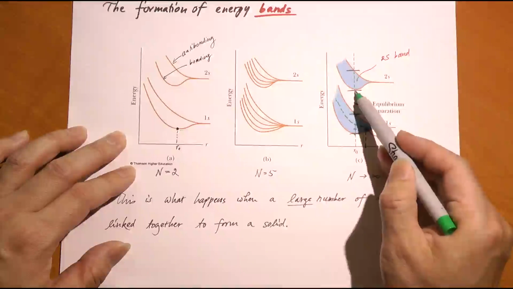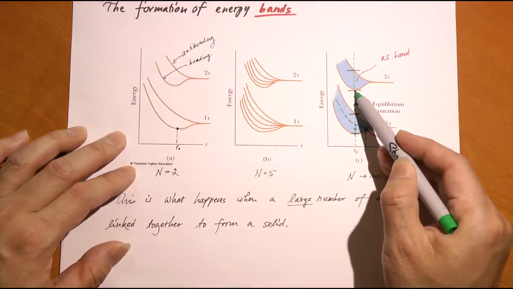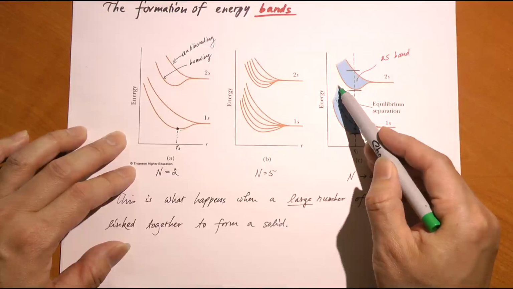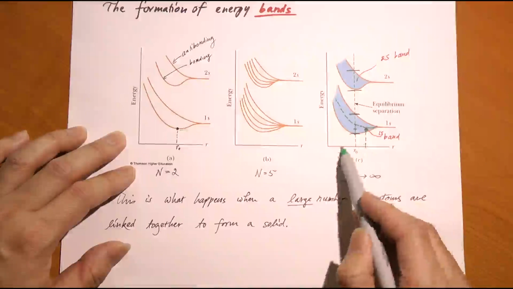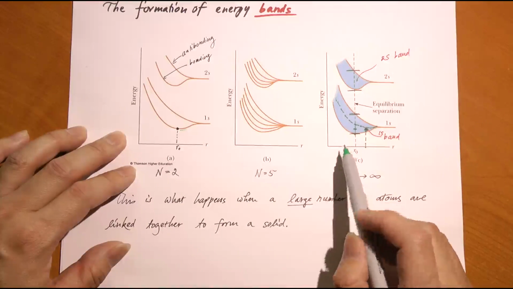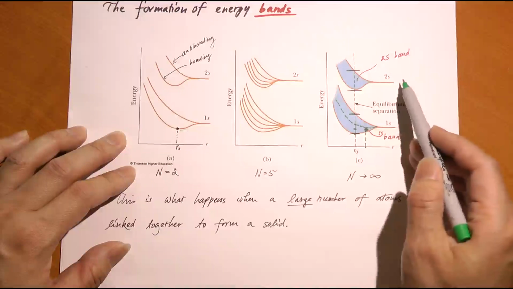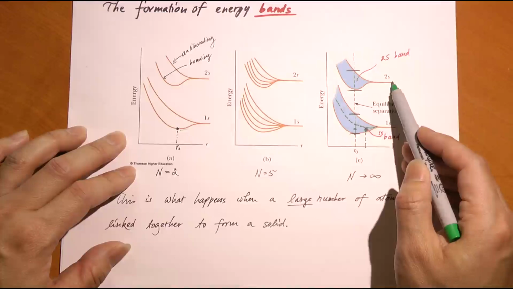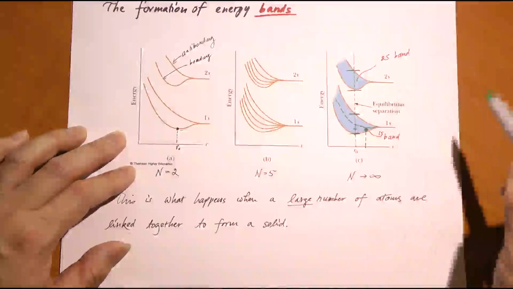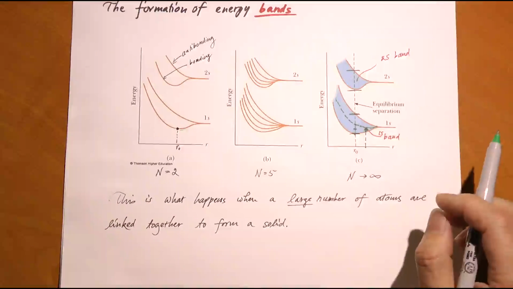And you see here the bottom of the 2s band can be lower than the top of the 1s band. Of course, this case doesn't really happen in reality because the atoms will never go that close. But between 2s and 2p, that happens quite often. The bottom of the 2p band can, in fact, be lower than the top of the 2s band. That is entirely possible.